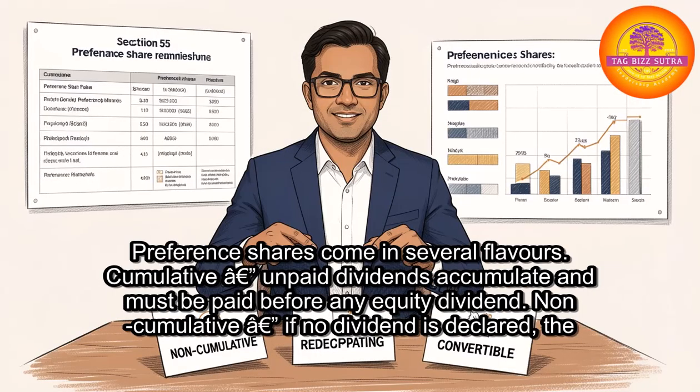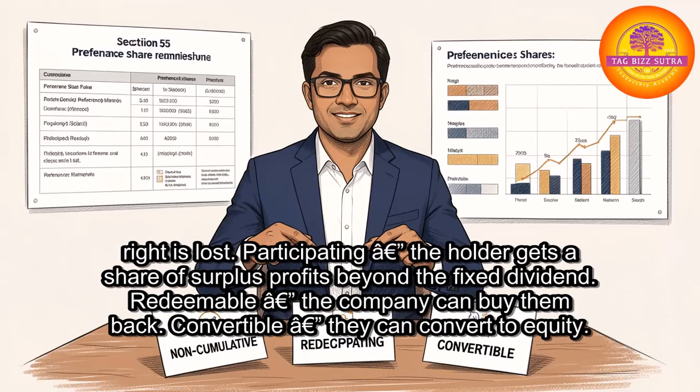Preference shares come in several flavors. Cumulative: unpaid dividends accumulate and must be paid before any equity dividend. Non-cumulative: if no dividend is declared, the right is lost. Participating: the holder gets a share of surplus profits beyond the fixed dividend. Redeemable: the company can buy them back. Convertible: they can convert to equity.